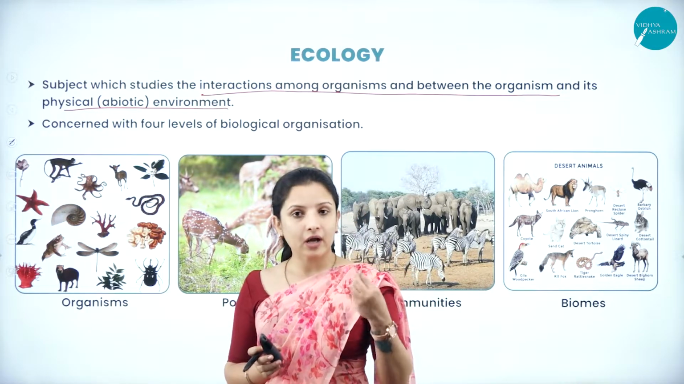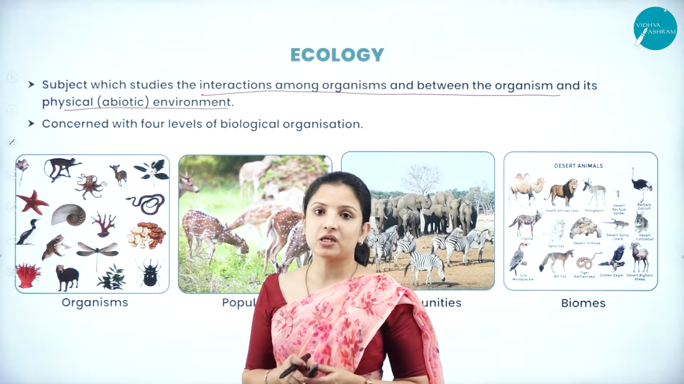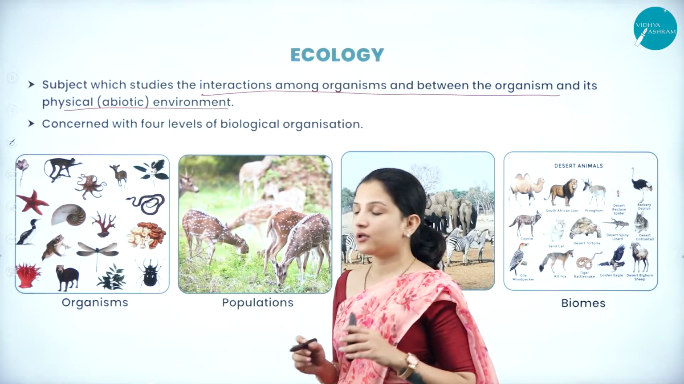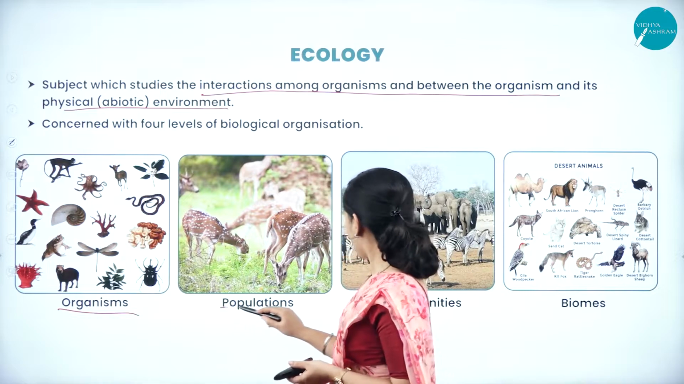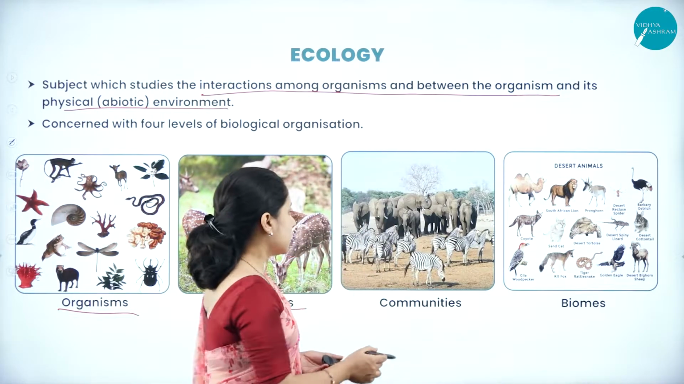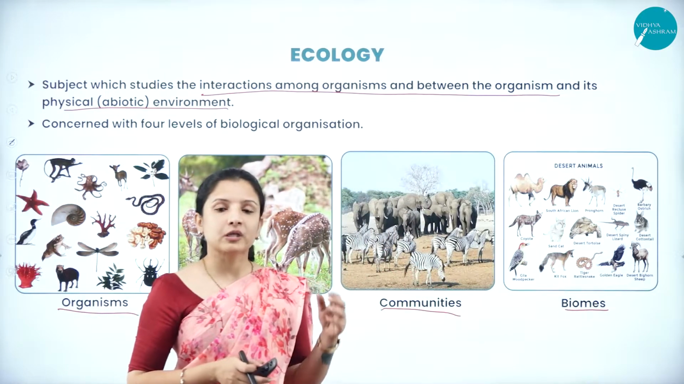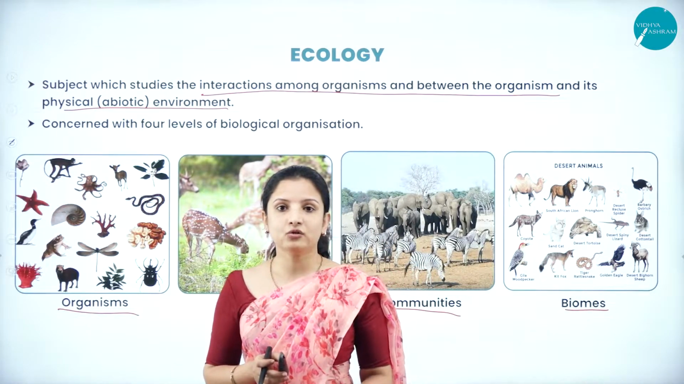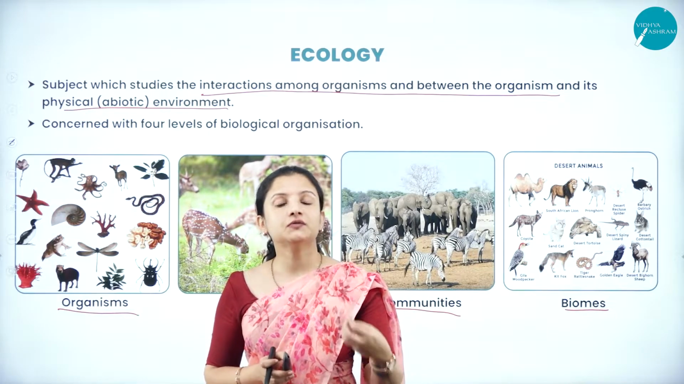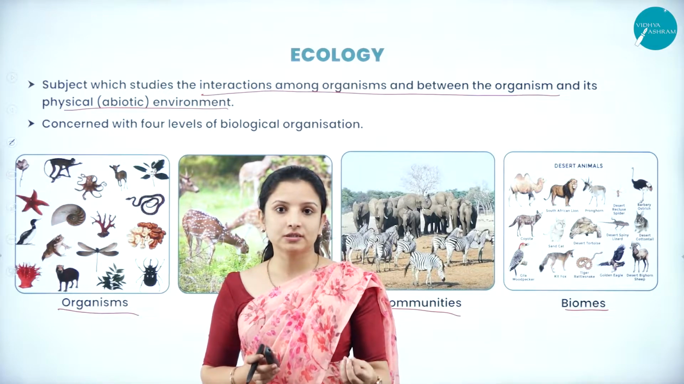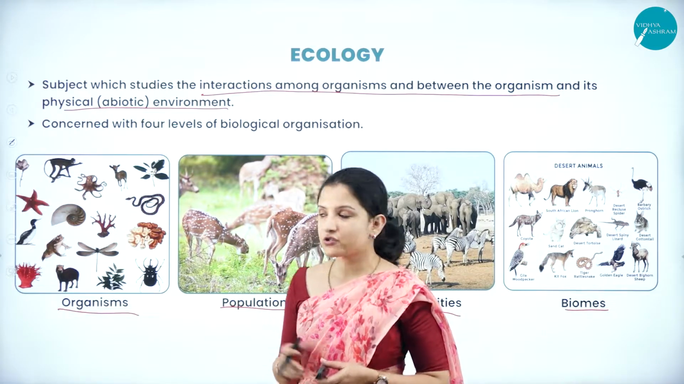Now, when we talk about the diversity of organisms in that population, it is usually studied in four levels: the organism level, the population level, the community level and biomes. I had told you, first there is formation of the macromolecules. These macromolecules form the cell, cells form tissues, tissues form organs, organs form the organ system, and the organ systems form the organisms, that is, individual organisms.